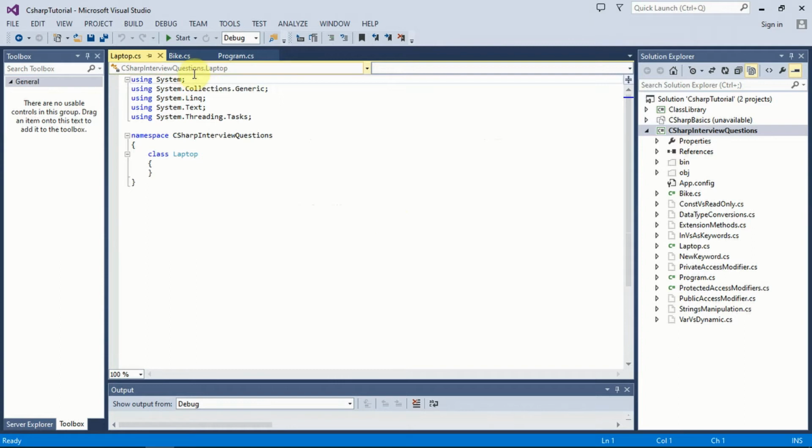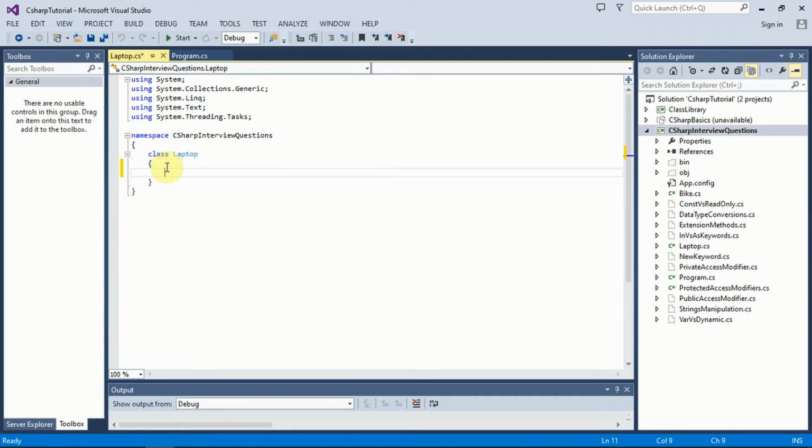So if we see here, it has created one class. By default, all these namespaces are imported here using the using statement, and we have one namespace. Namespace is nothing but it acts as a container for all the logically related classes. I'll definitely make one video on namespace. So here it has created one class. Right now we have its class name.